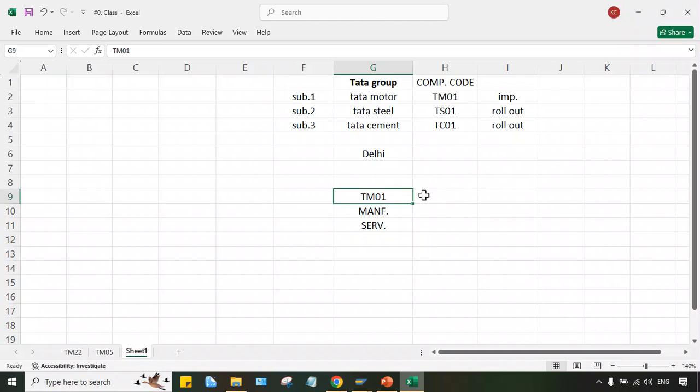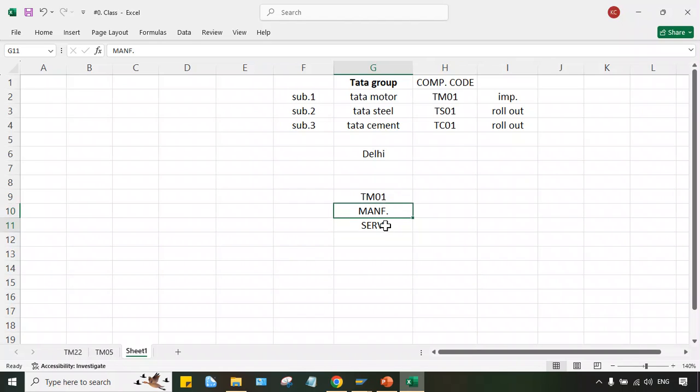Whatever transactions we post, the first question is whether this transaction belongs to Tata Motor, Tata Steel or Tata Cement. So we have to enter the company code, right? Let's suppose it belongs to Tata Motor, because first of all we have to complete the implementation for Tata Motor itself. Then the next question is, what is the business segment or business area?